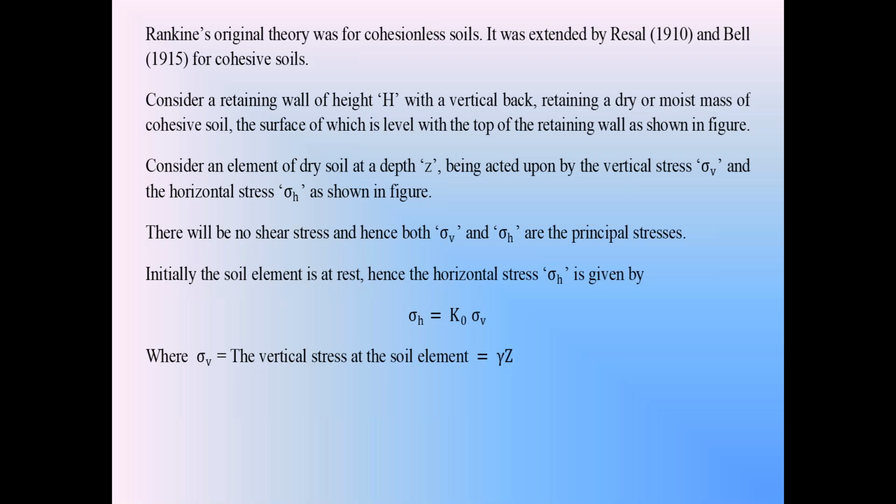Now we are going to discuss what that modification is. What is that modification in Rankin's active earth pressure theory if the backfill is a Kosu backfill?